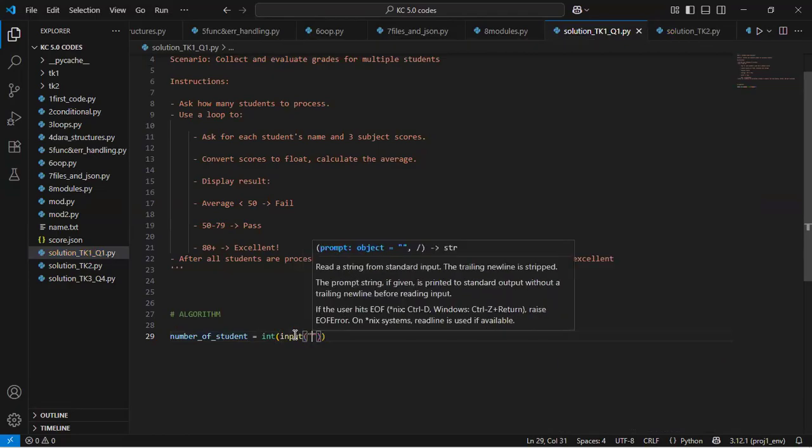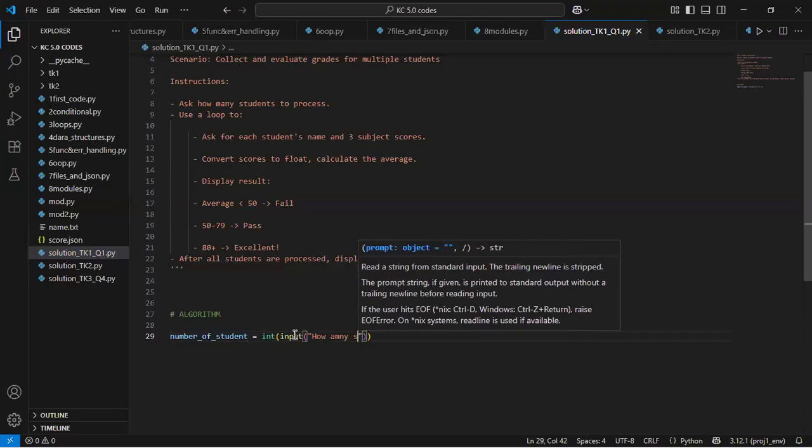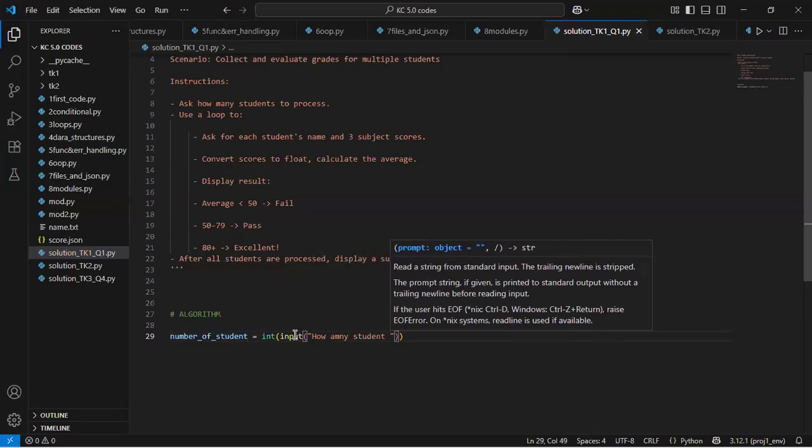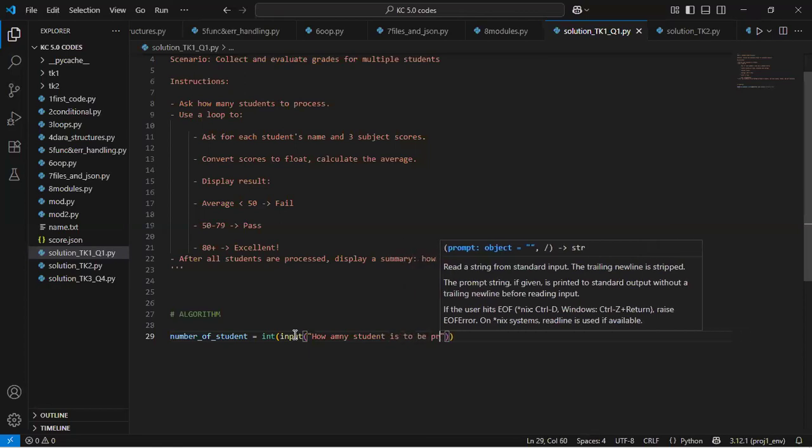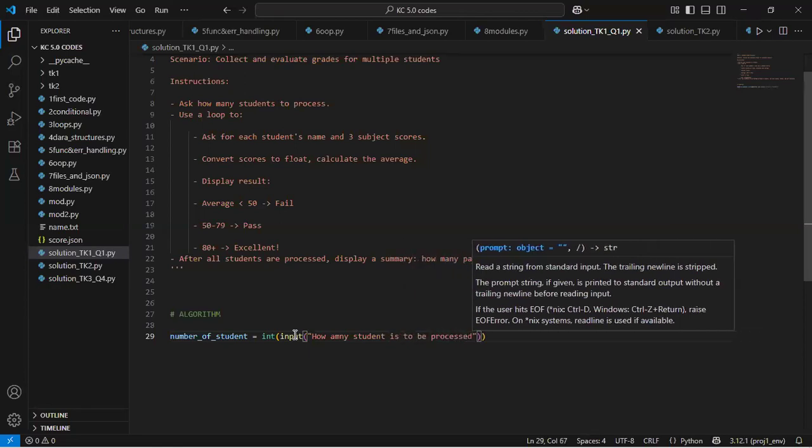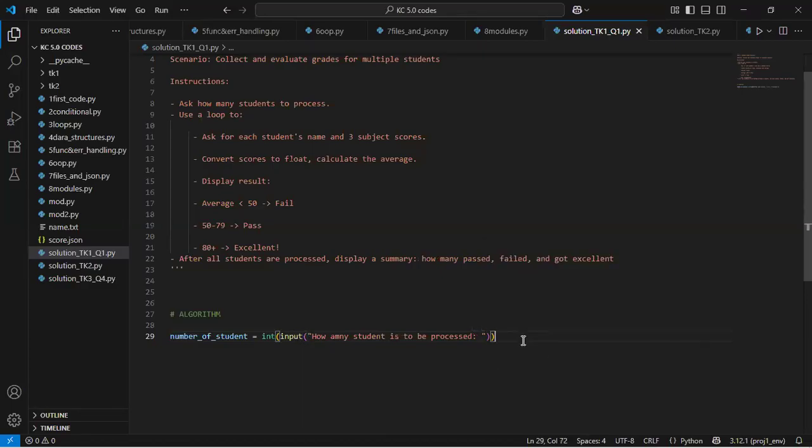Within this I can put my quote, saying how many students are to be processed. And I've begun to solve the first step of that problem.